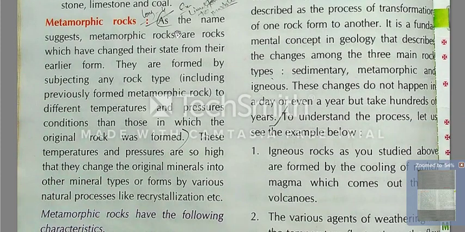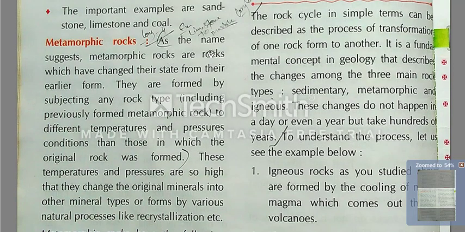Metamorphic rocks, as the name suggests, are rocks which have changed their state from their earlier form. They are formed by subjecting any rock type, including previously formed metamorphic rocks, to different temperature and pressure conditions than those in which the original rocks were formed.